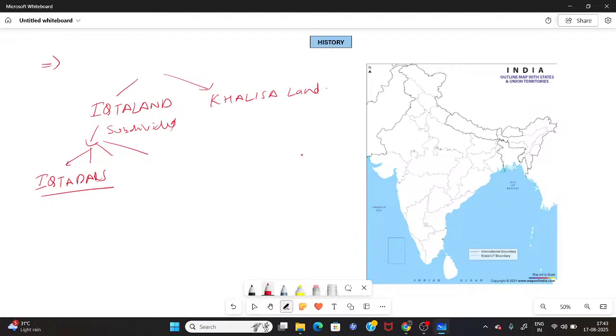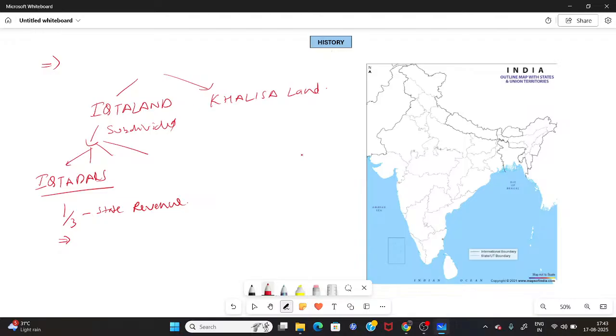Now it was said that one third of the total agricultural produce that came would be collected as state revenue, and the clear-cut guidelines to these iktadars were that they were supposed to deduct their own salary as well as the expenses of the horses and soldiers maintained by them.